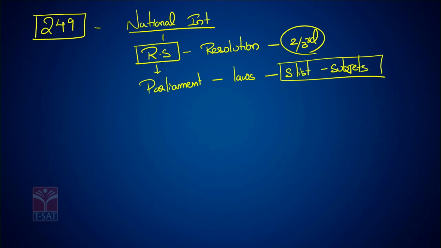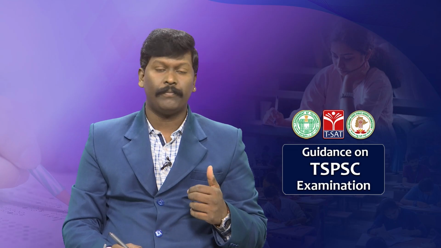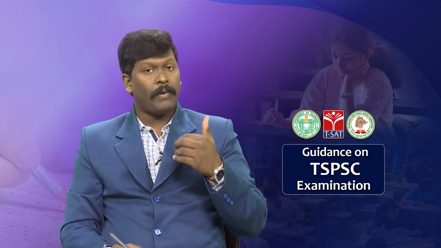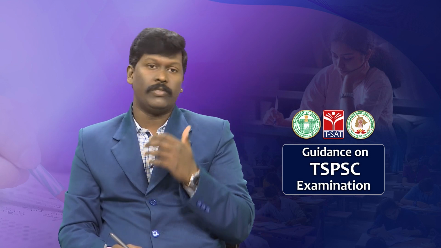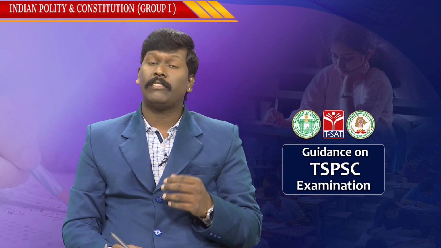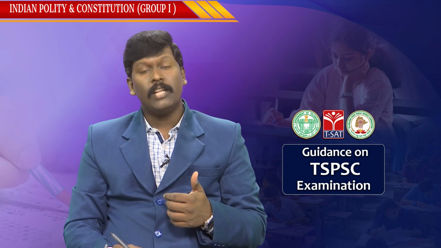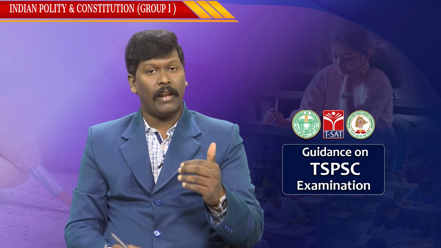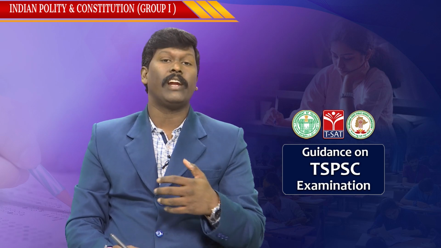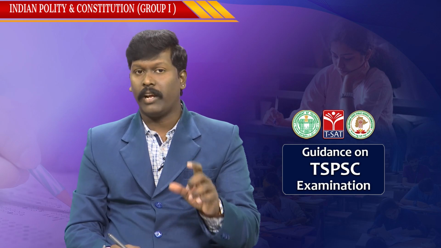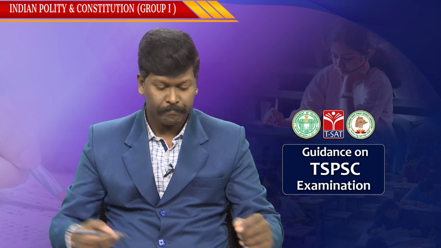Whenever there is a national interest, the Rajya Sabha can pass a resolution with two-third majority, and that provides authority to the Parliament to make laws on the state list subjects. This is Article 249.